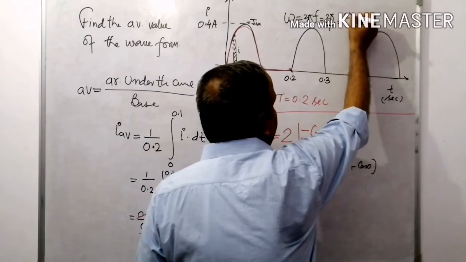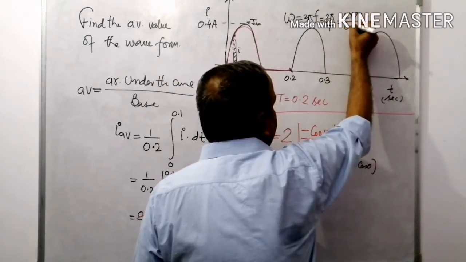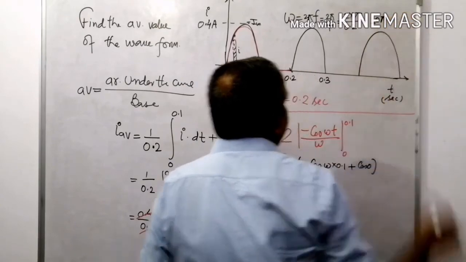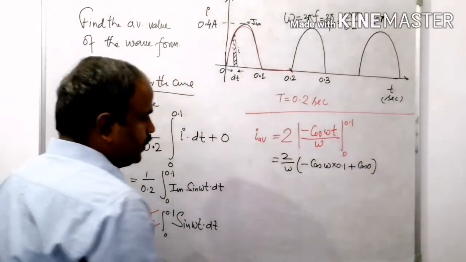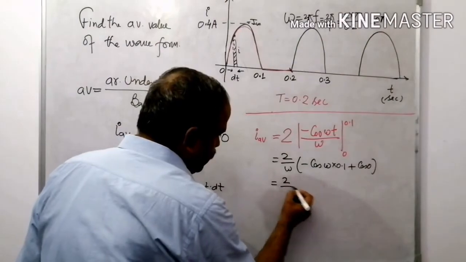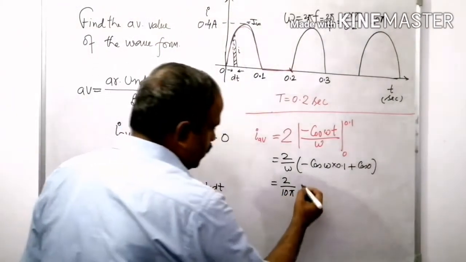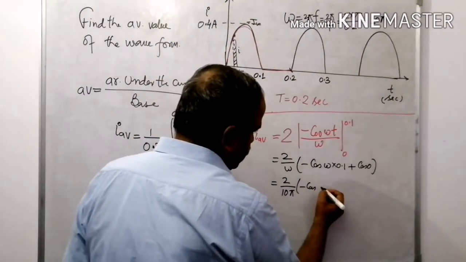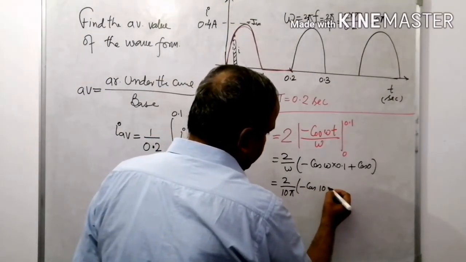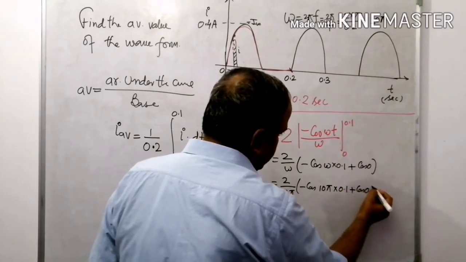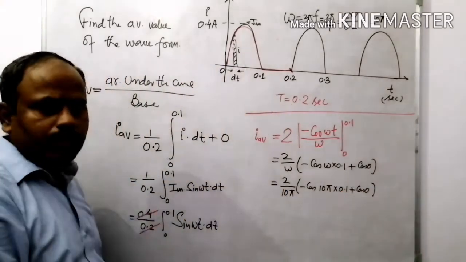It becomes 2 into pi divided by 0.2. Cut it. It becomes 10 pi. Right? So 2 divided by 10 pi, this is the value of omega, minus cos 10 pi into 0.1 plus cos 0. Right? Cos 0 is 1.